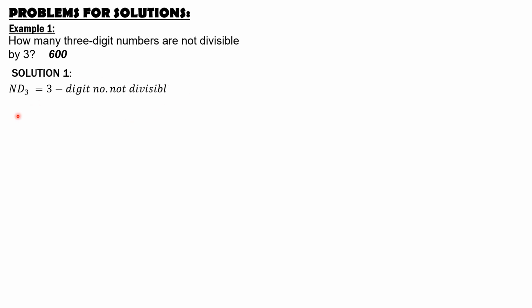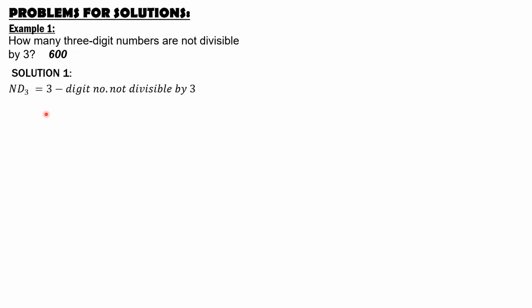So the number of 3-digit numbers not divisible by 3 is denoted by ND3. So it should be equal to the number of, so it is between 102 and 999, which are divisible by 3.